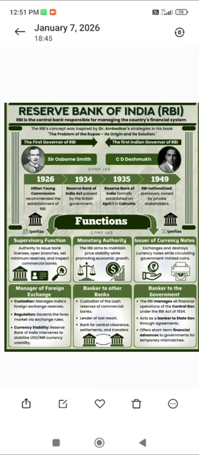The next function of RBI is banker to the government. Even in a difficult financial situation or financial crisis in our country, if the government is in a difficult position, RBI will provide loans, funds, or financial assistance to the government.